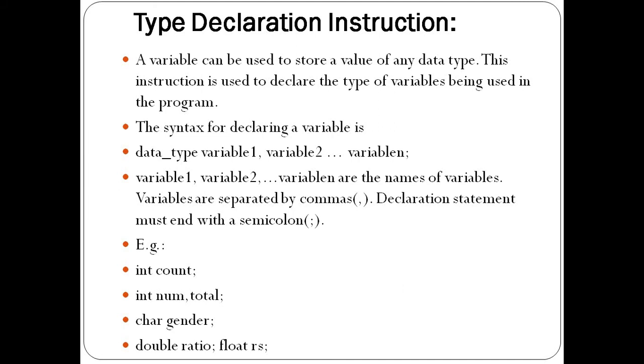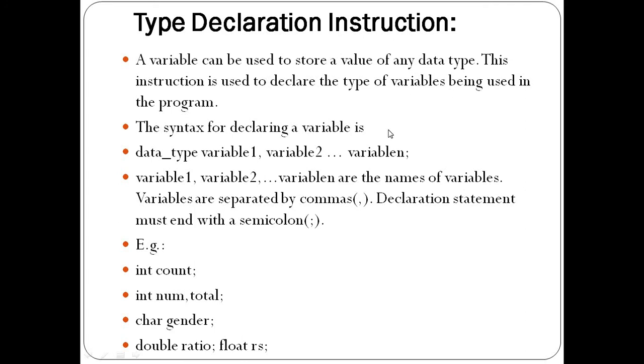So both the data type and variable need to be defined before use, in the beginning of the program, immediately below the main. The syntax is: data type, variable 1, variable 2, up to variable n.